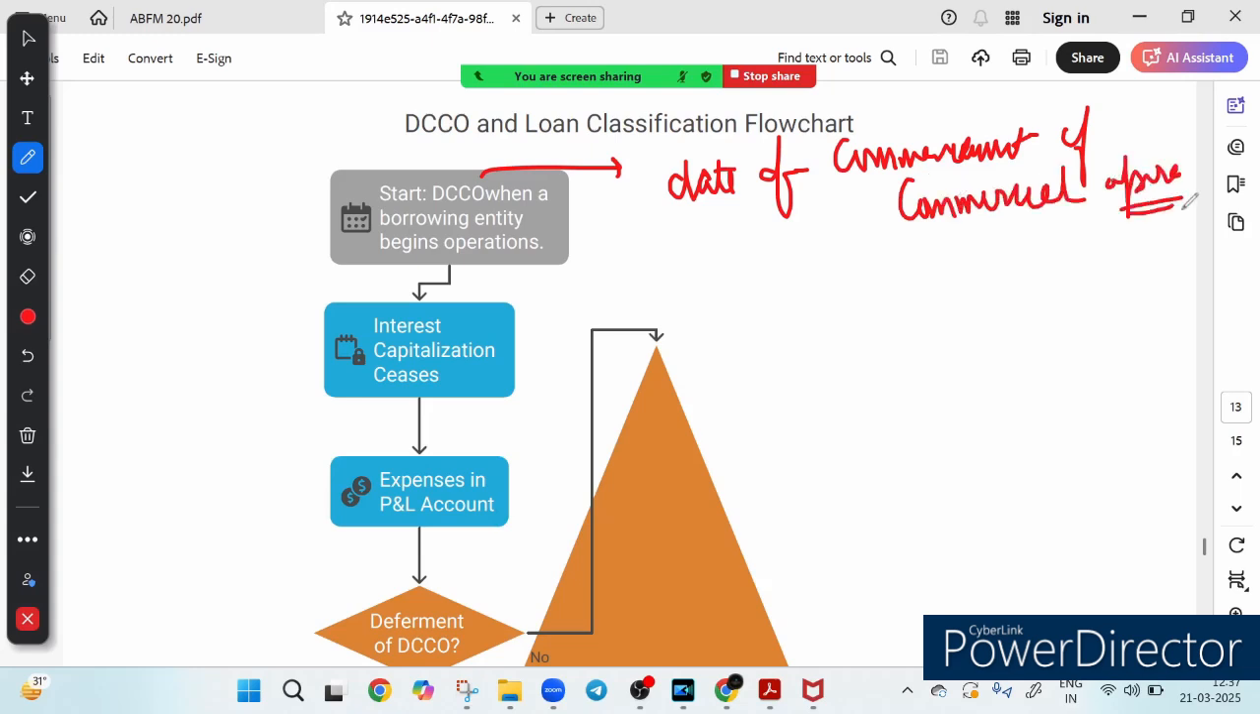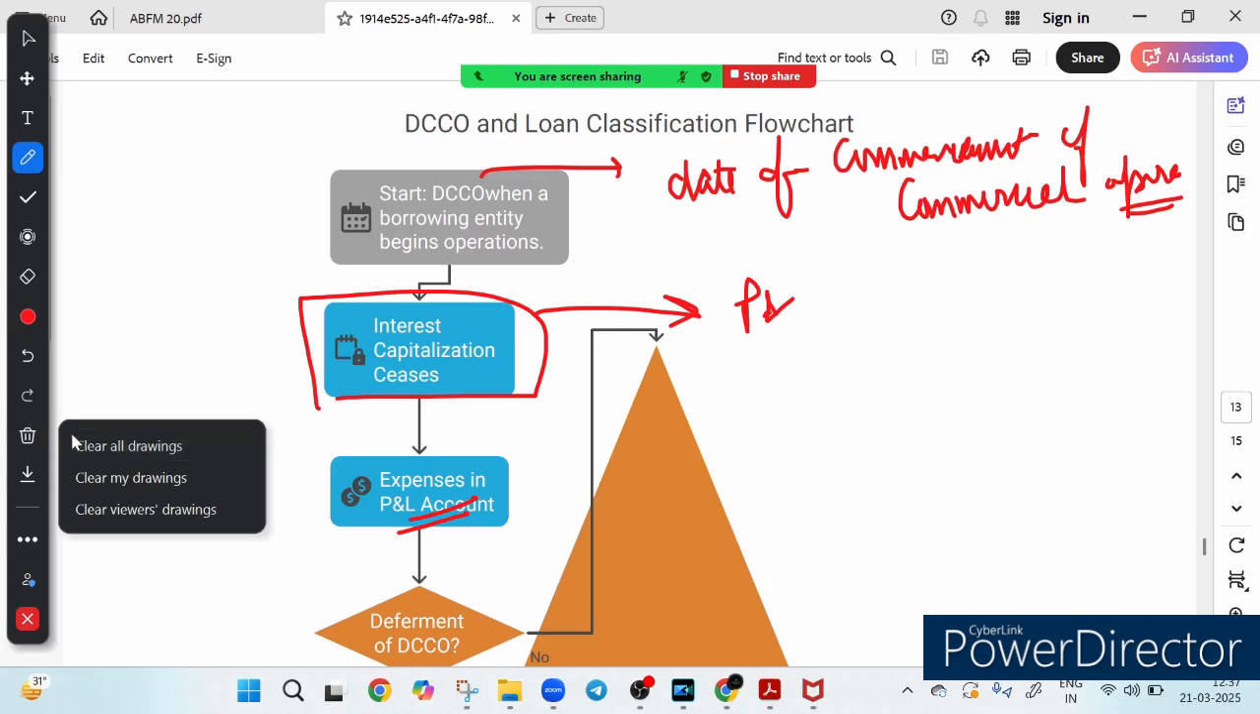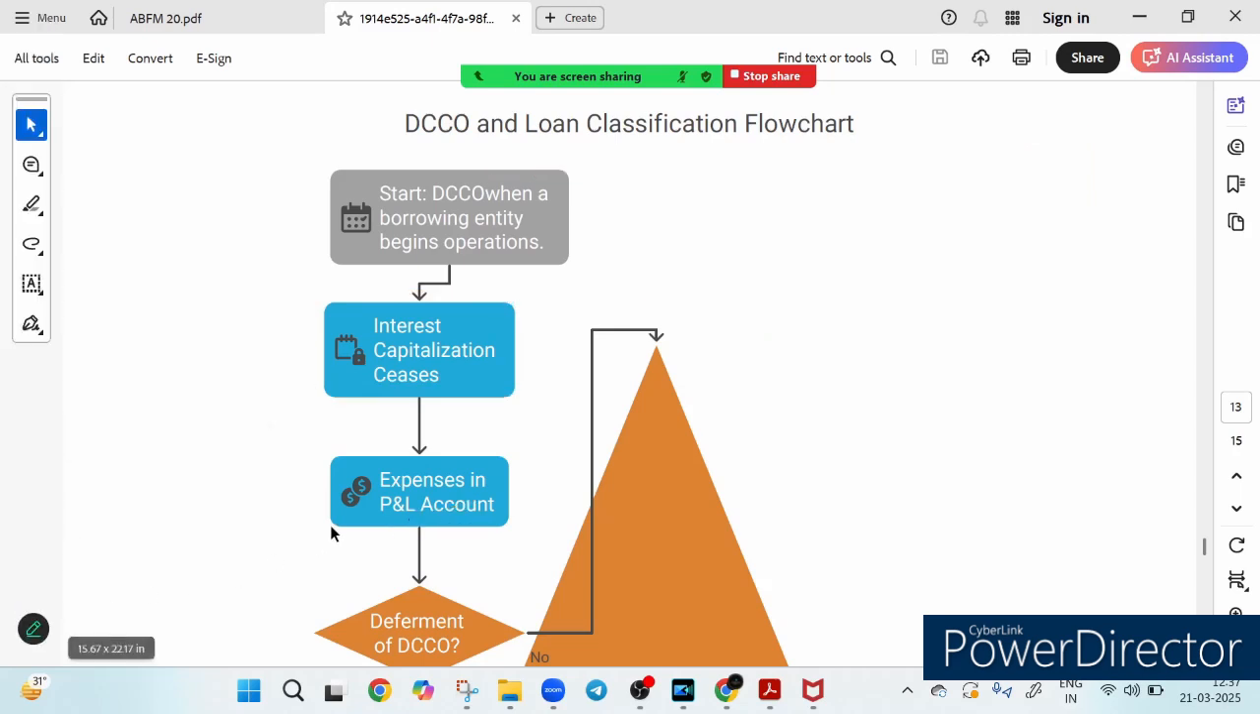This is called DCCO. So the DCCO marks the official start. From here, interest capitalization stops. What does it mean? Interest capitalization stops, and all expenses start reflecting in the profit and loss account. All kinds of expenses are started reflecting in the profit and loss account, right? So this is the point. No more interest capitalization is there, and all the expenses are recorded in the profit and loss account.